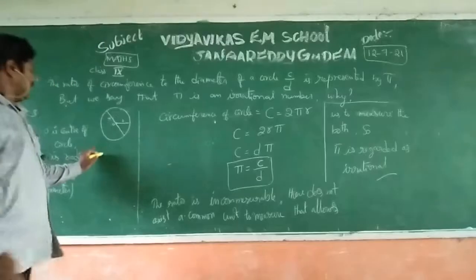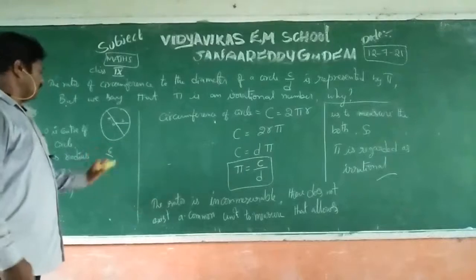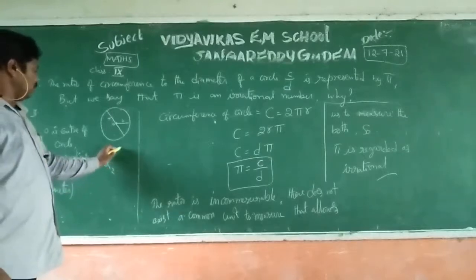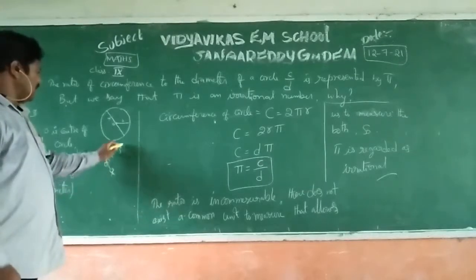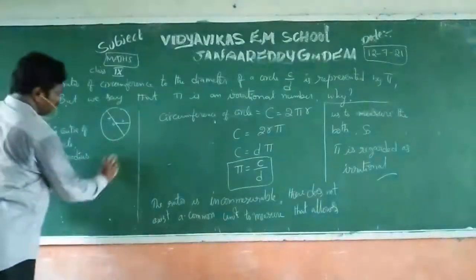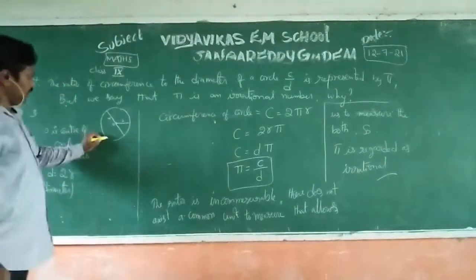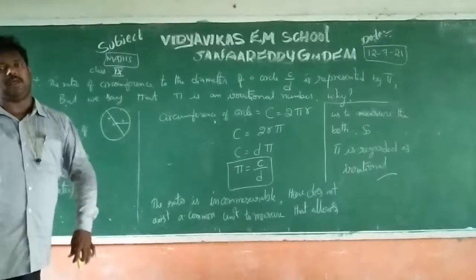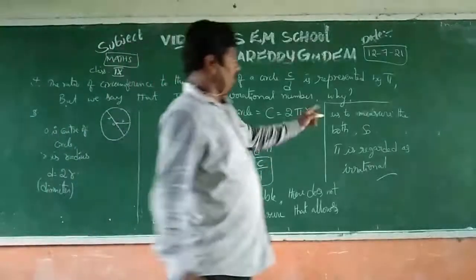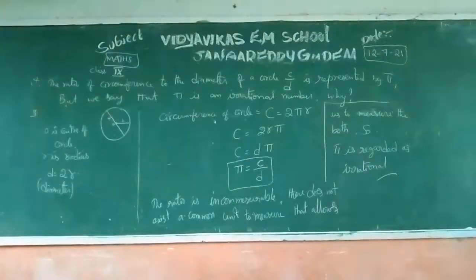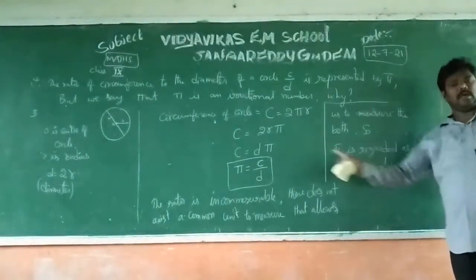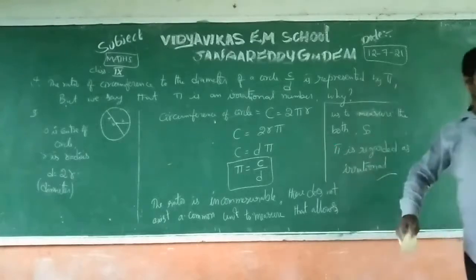Just for example, in the ratio 6 by 8 there is a common unit, that is 2. 2 goes 3 times in one and 2 goes 4 times in the other, and then it becomes a ratio. But here, a common unit of measurement for circumference and diameter does not exist. That's why we cannot define this ratio as measurable. This ratio is pi, therefore the value of pi is regarded as an irrational number.